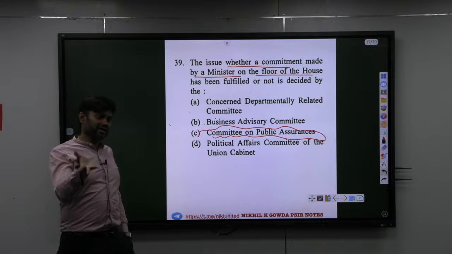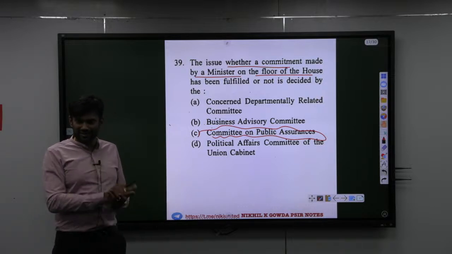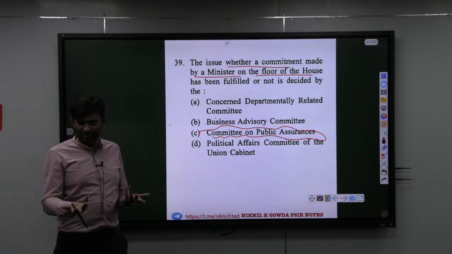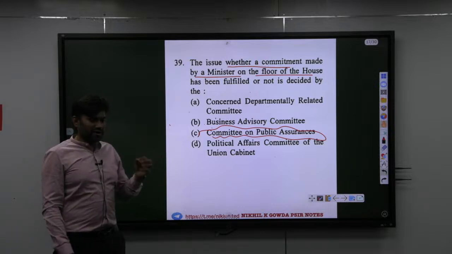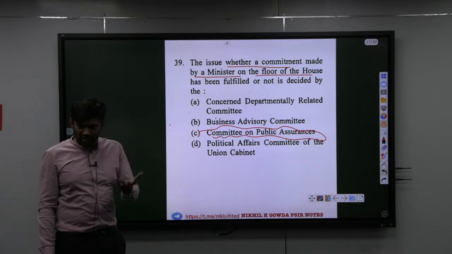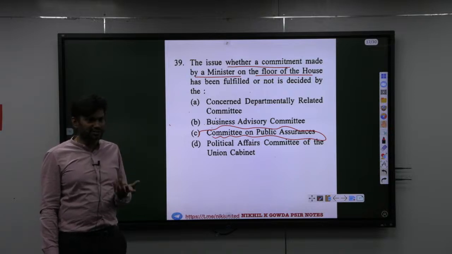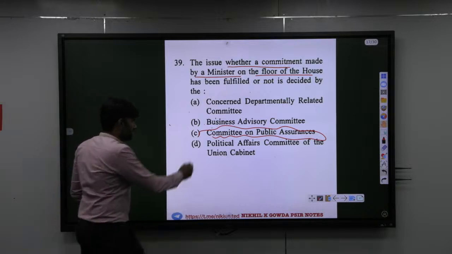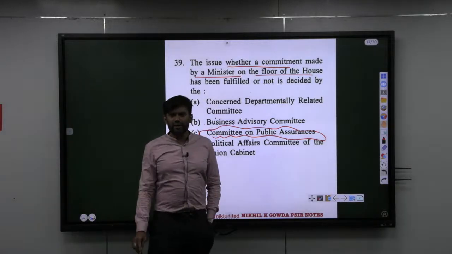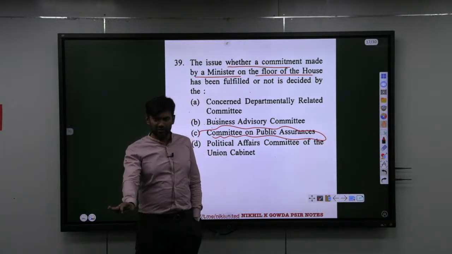Maybe in the market they predict those who are not able to clear, they will tell, no, this is a rote learning exam. You can't by heart read everything and go. Sometimes you will have to look into the question paper, use the logic, use common sense. That is what we call a smart person. We need smart people in administration. So obviously the answer is Committee on Public Assurances.